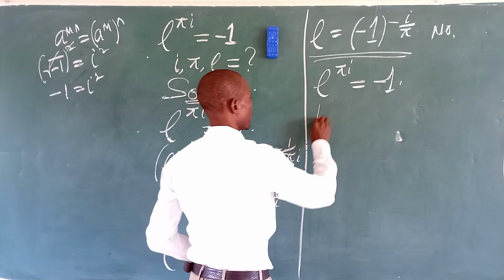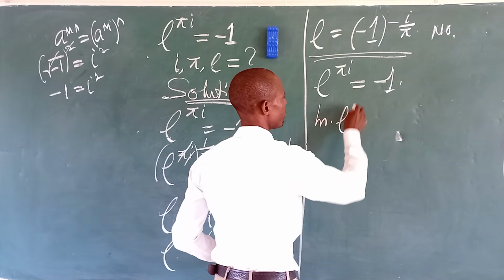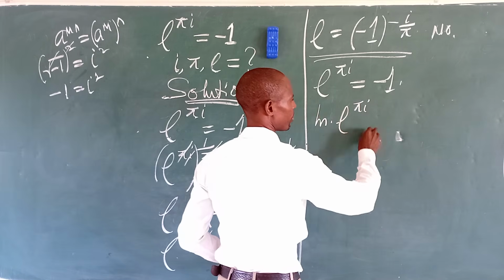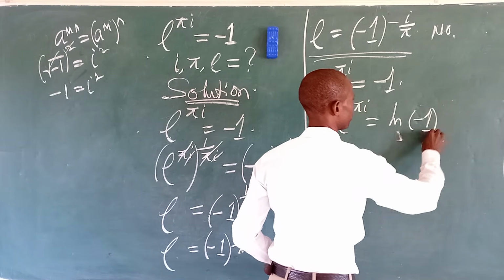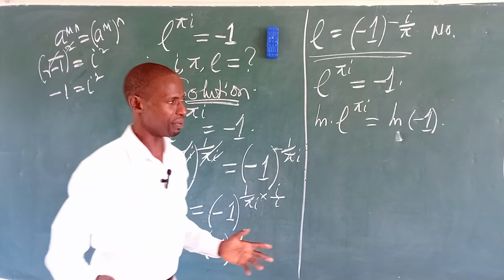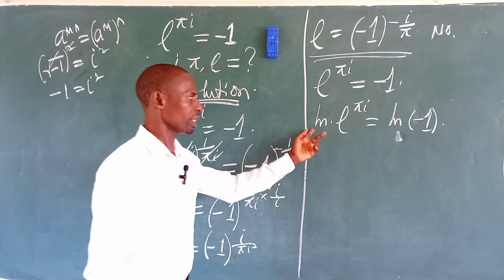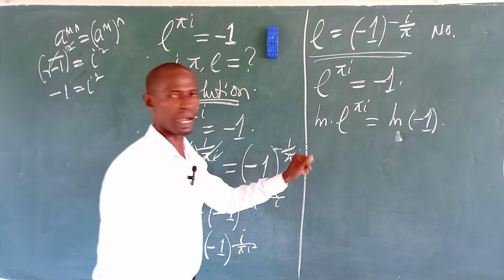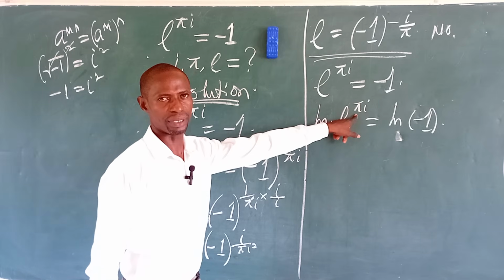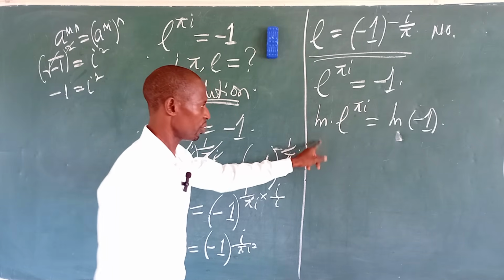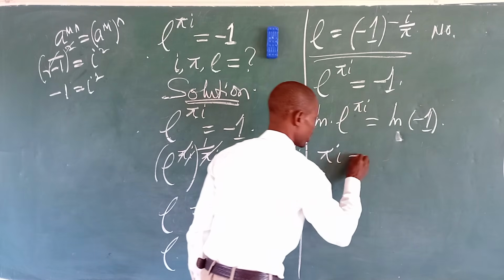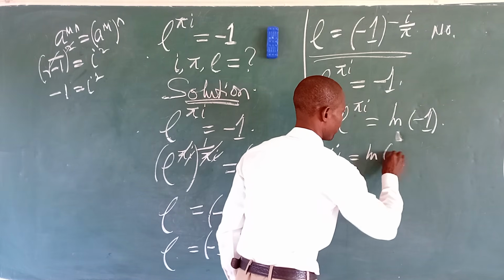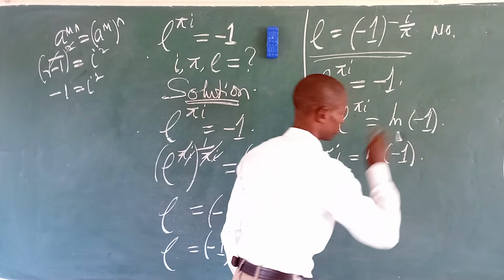So this is going to give us the ln of E raised to the power of pi iota is equal to the ln of minus 1. Easy, right? Good. So what happened? This will leave the system. We bring this backward to give us pi iota. So from here, on this side, we are left with just pi iota is equal to the ln of minus 1.